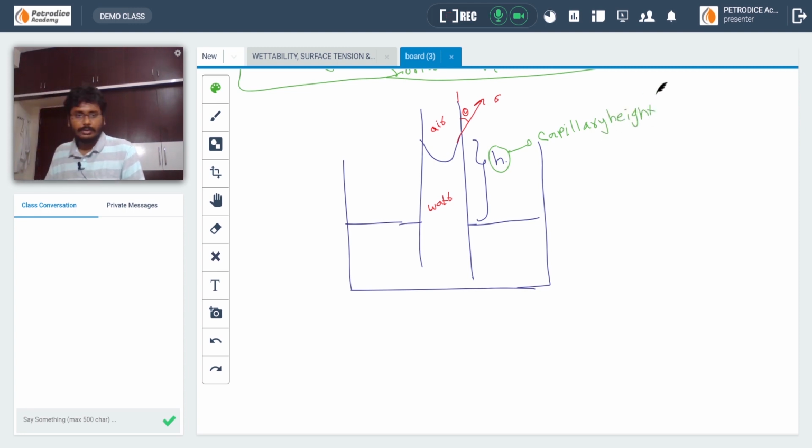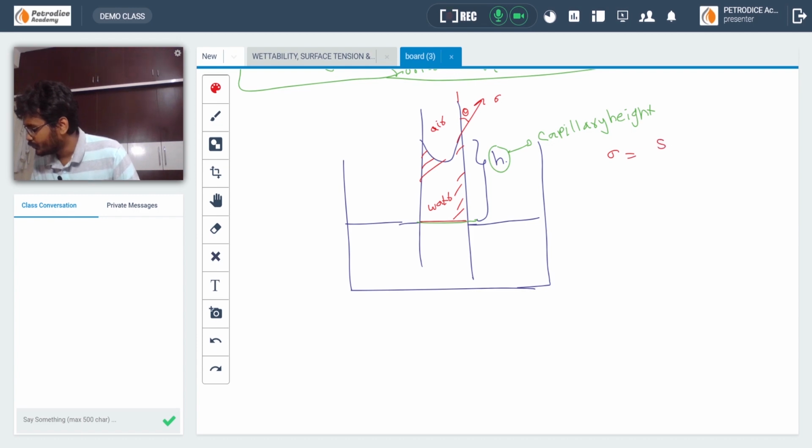Let us equate the forces, the upward forces acting on this particular fluid. Upward force is the surface force due to interfacial tension, that is sigma is given as surface force divided by L, the length along which the force is acting.